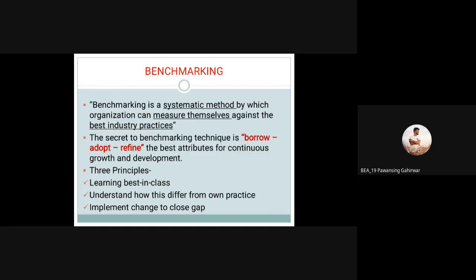Now there are three principles: first, learn the best in class; second, understand how these differ from our own practice; and third, implement change to close the gap. The first is the best in class, so first of all we have to set a goal. Reaching that goal is nothing but understanding how these differ from our practice. With the help of different practices, we have to implement and study the changes and try to close the gap between the set standard and our work. So this is nothing but benchmarking.